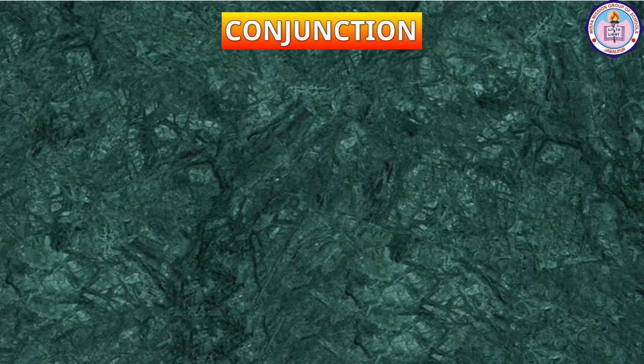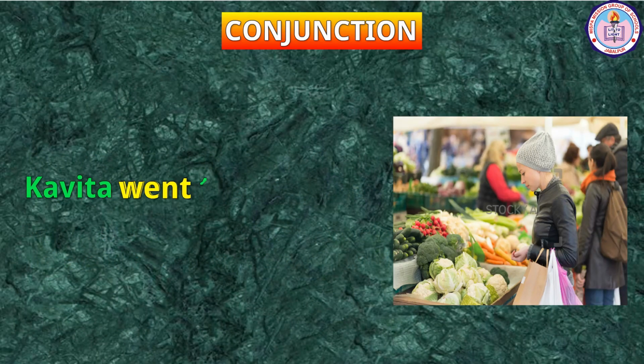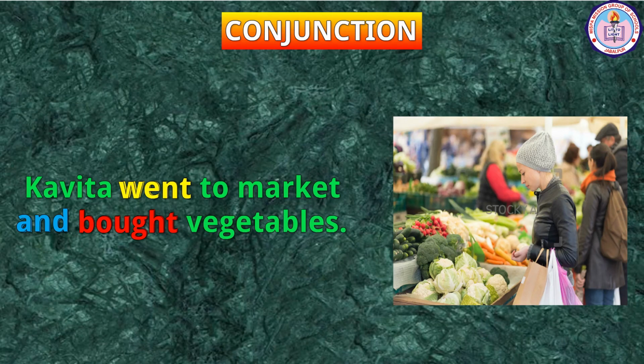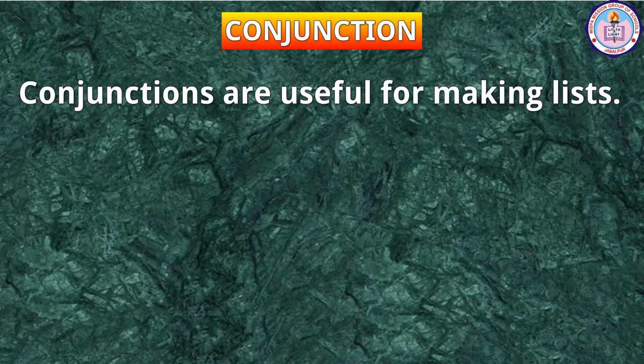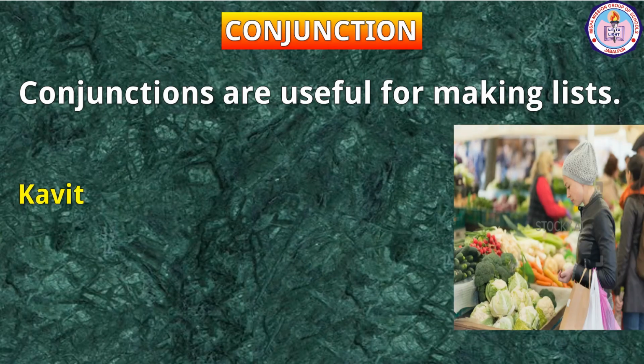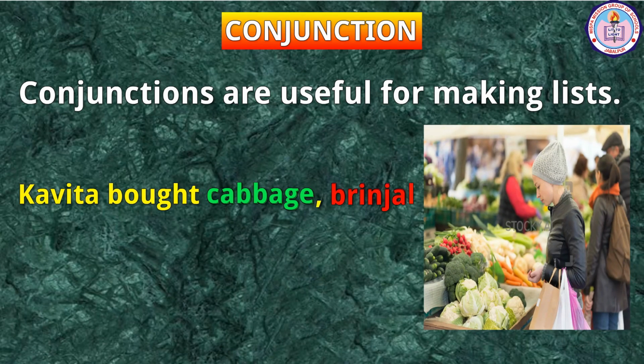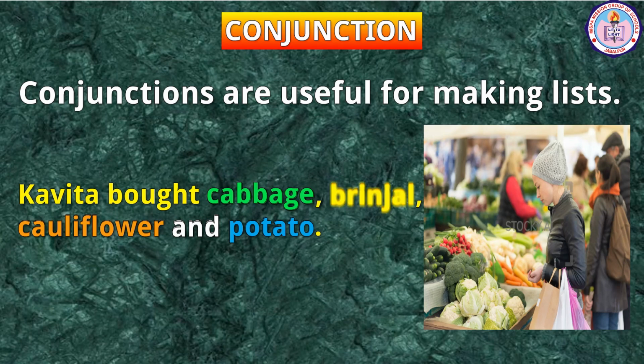For example, Kavita went to market and bought vegetables. Here, the conjunction and is connecting two actions, went and bought. Conjunctions are useful for making lists. For example, Kavita bought cabbage, brinjal, cauliflower, and potato. Here, the conjunction and is connecting four nouns: cabbage, brinjal, cauliflower, and potato.